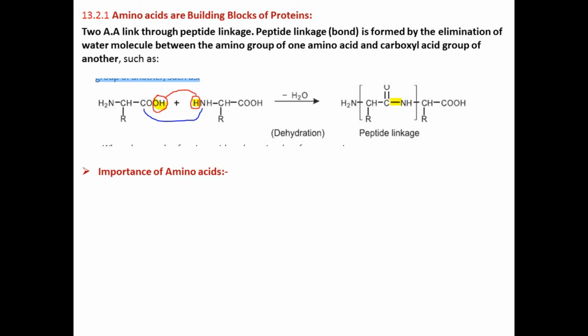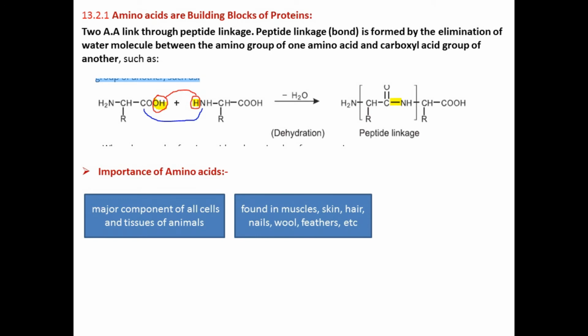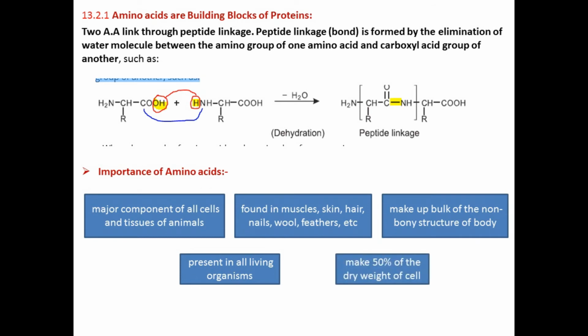What is the importance of amino acids? Amino acids are a major component of all cells and tissues of animals. Amino acids are found in muscles, skin, hair, nails, wool, feathers, etc. Amino acids make up the bulk of the non-bony structure of the body. Amino acids are present in all living organisms, and amino acids make up 50% of the dry weight of the cell.